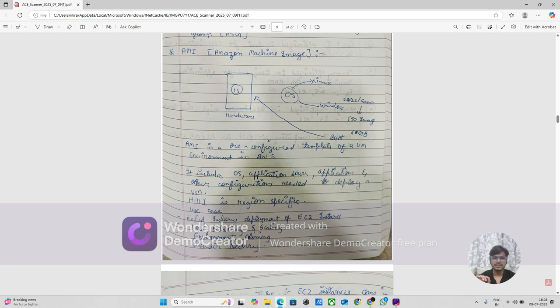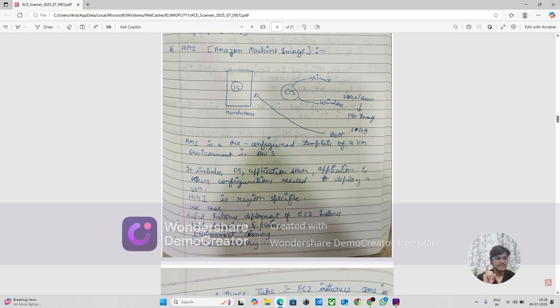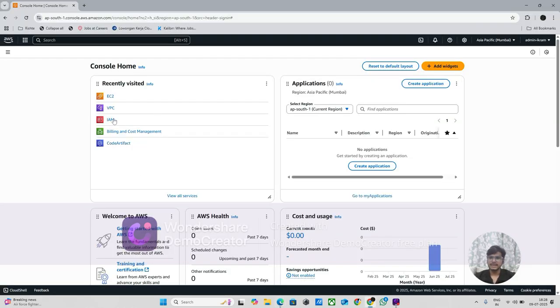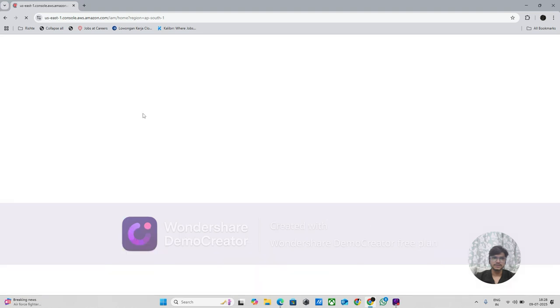Now, I'm saying first that EC2 is region specific. What is region specific? If you see, if I click IAM roles, wait for it to load. I think my net is slow.